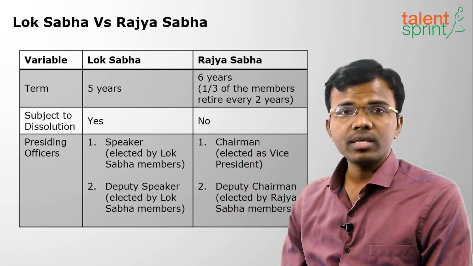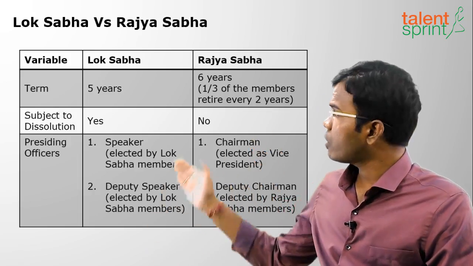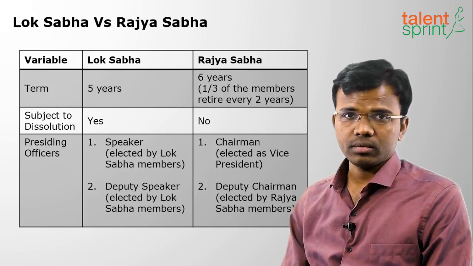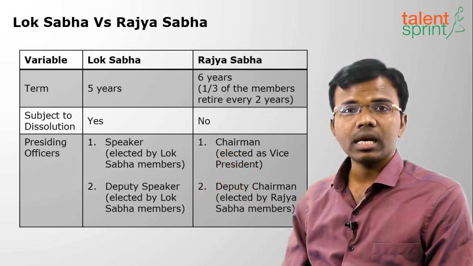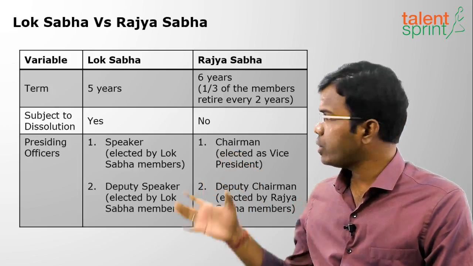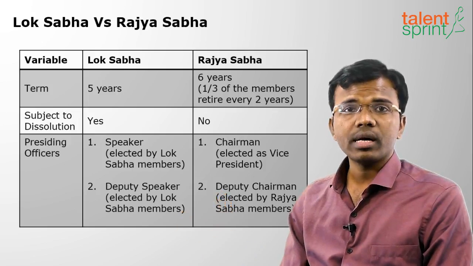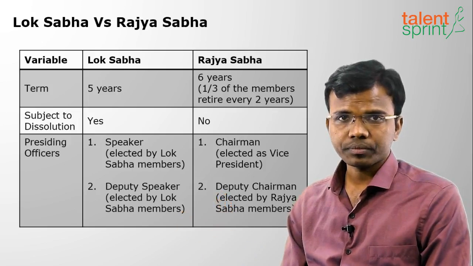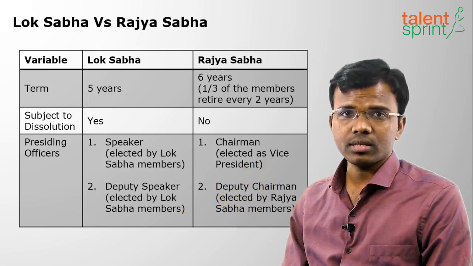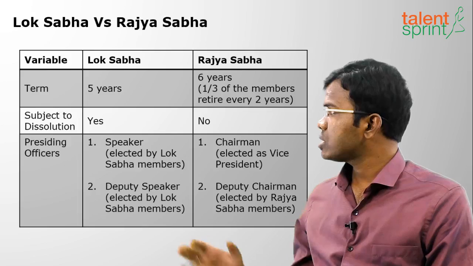Next is presiding officers. For Lok Sabha, the presiding officers are Speaker and Deputy Speaker. The Speaker is directly elected by the members of Lok Sabha, and the Deputy Speaker is also elected by the members of Lok Sabha. And what about Rajya Sabha? The presiding officer is the Chairman of Rajya Sabha. Who is the Chairman of Rajya Sabha?